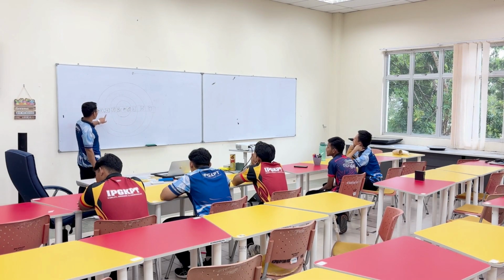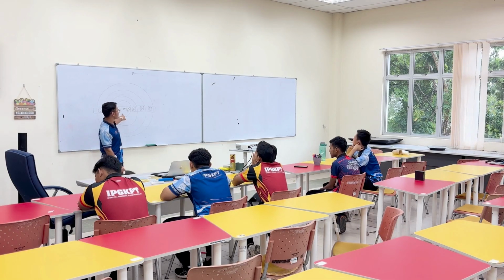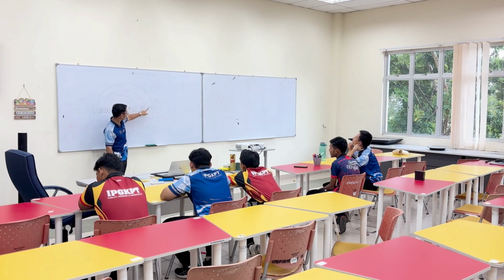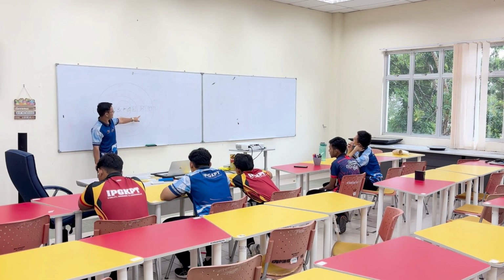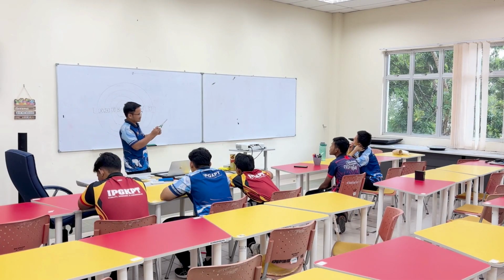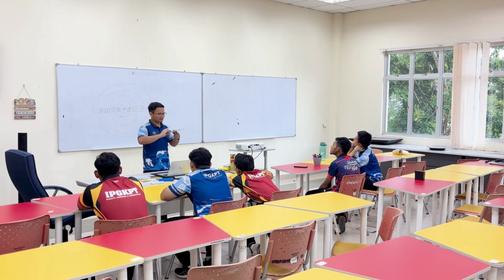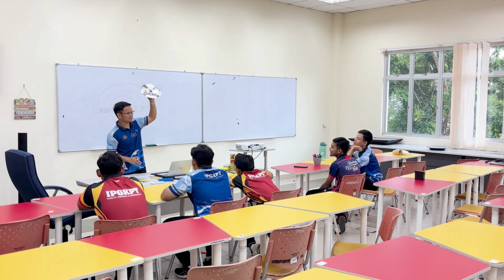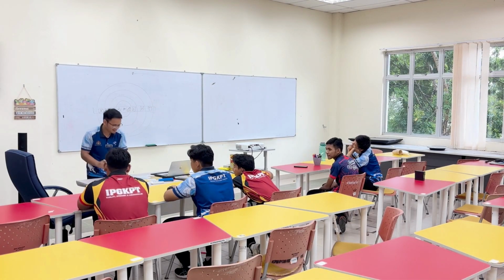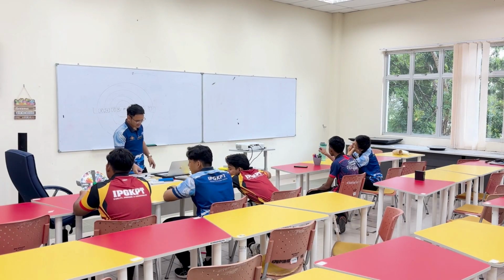So 1.679 liter is equal to 1,679 milliliter. Yes, that's how to use this unit changing wheel. So I will pass this around. Everyone can have a look and understand how it is being used.